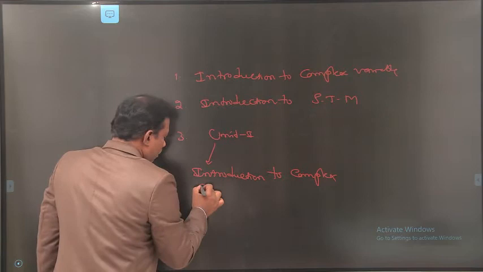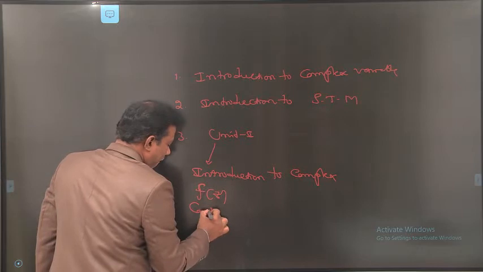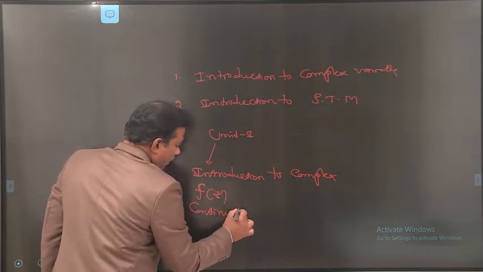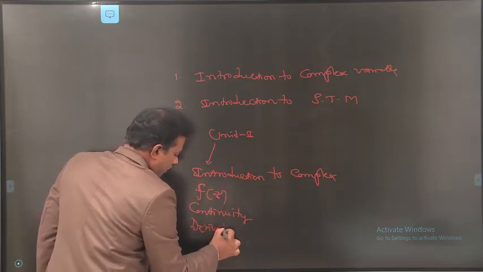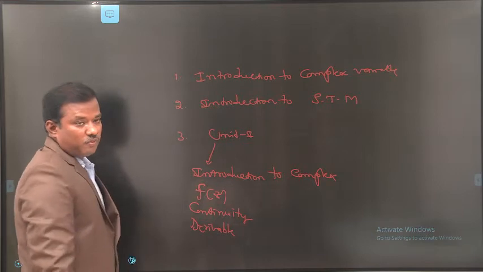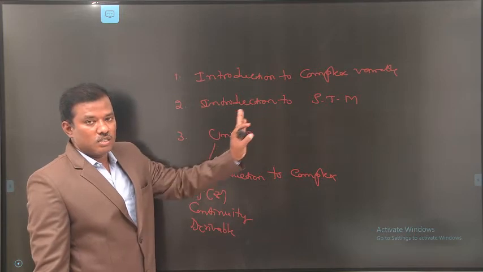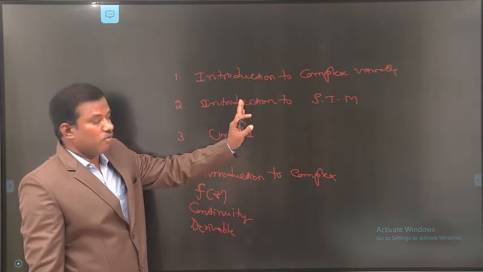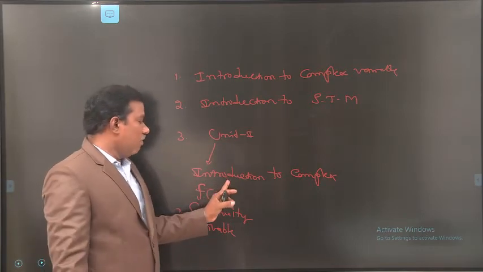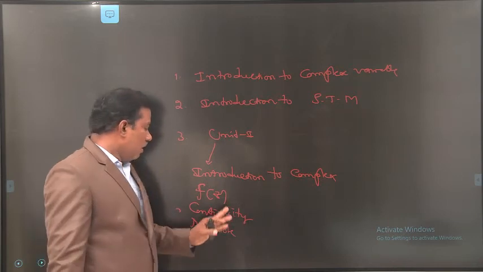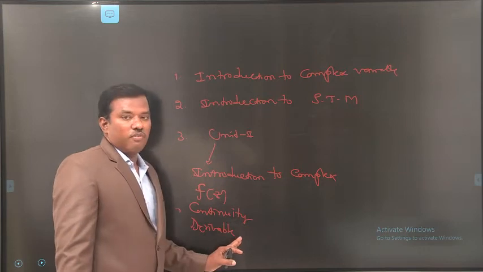Second one, functions of a complex variable, continuity of a complex variable, derivability of a complex function, and their examples. We also covered the applications of complex variables and the applications of statistical methods.